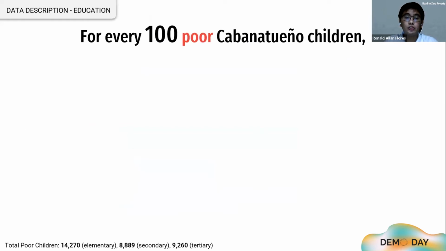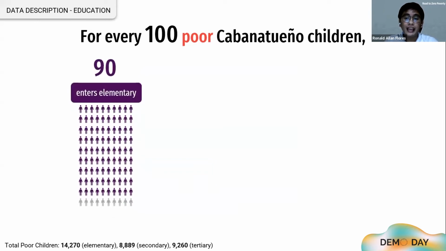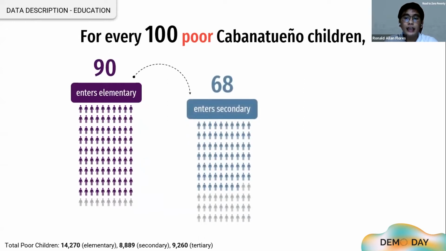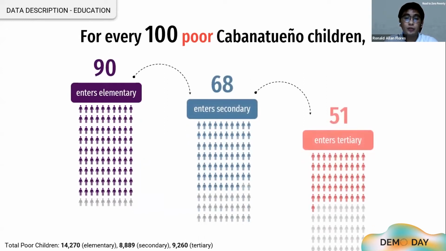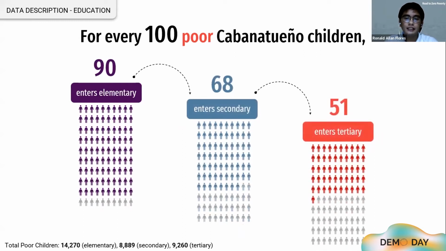Another indicator to look into for children is access to education. For every 100 poor Cabanatueño children, 90 enroll in elementary and 10 do not even enter school. 68 enroll in high school, and 51 enroll in college, which means 49 have no college access.